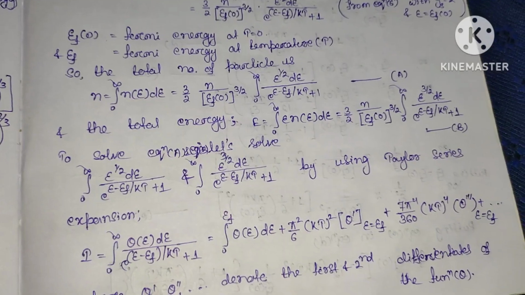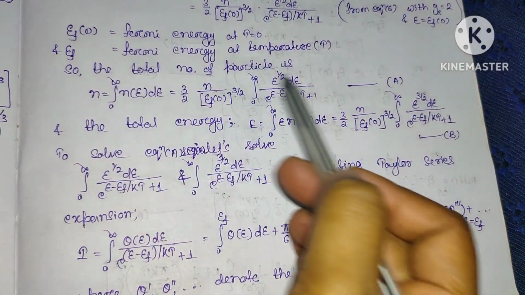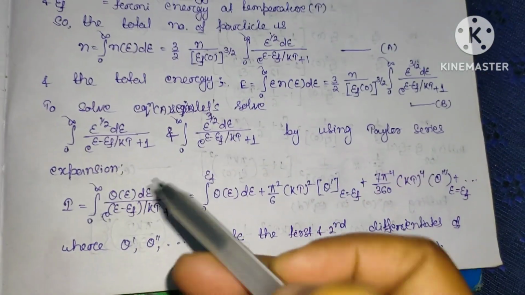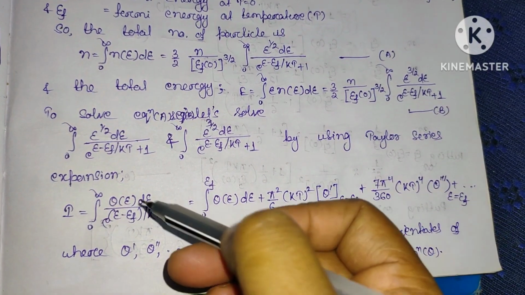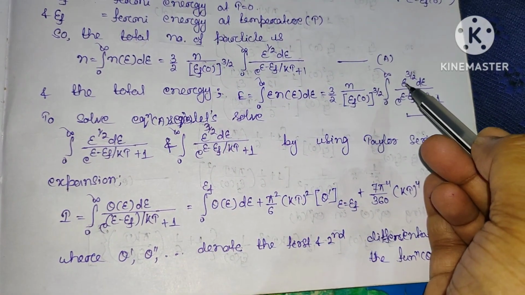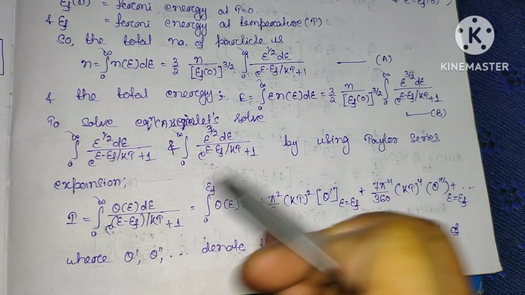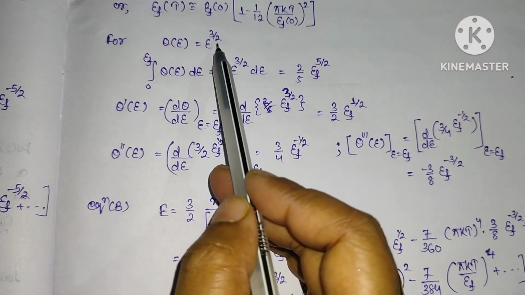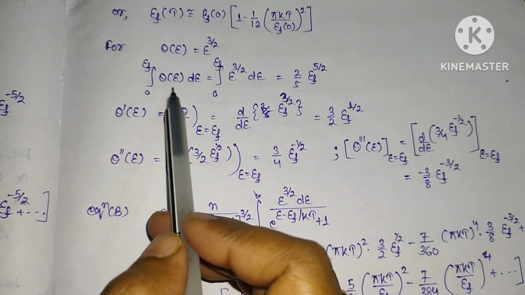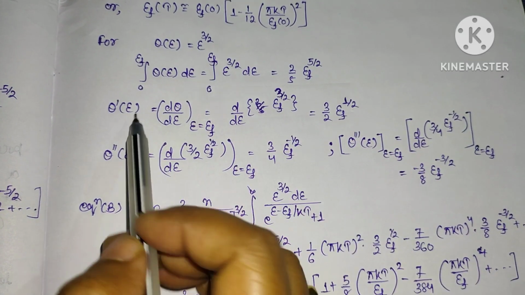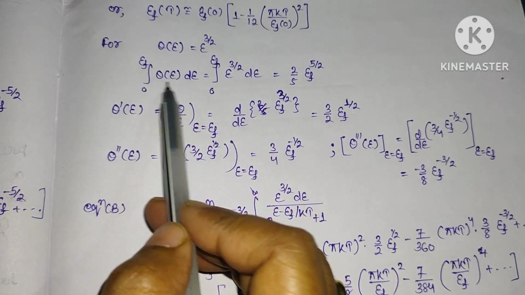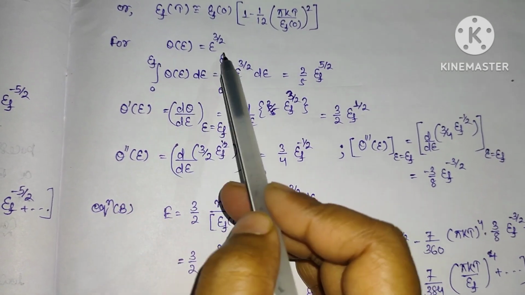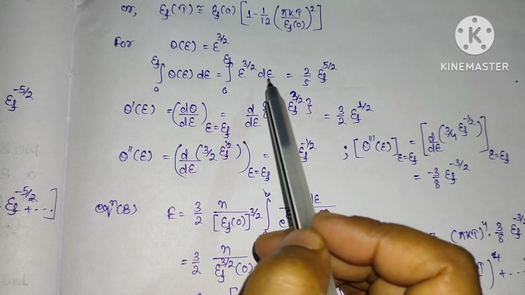Now we have calculated for this expression. Now we have to calculate for this expression. So for that case, here in this Taylor series expansion, we have to put this theta value as E power 3 by 2, theta of E. So putting this theta of E equal to E power 3 by 2, for the Taylor series expansion, the first term will be integration 0 to EF theta of E dE, equal to integration over 0 to EF, the value of theta is E power 3 by 2 into dE.